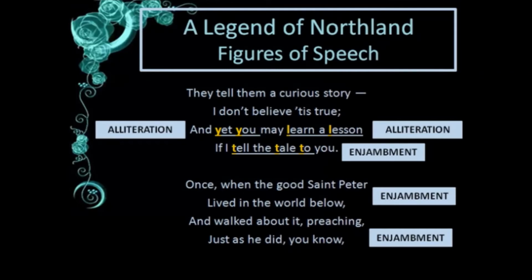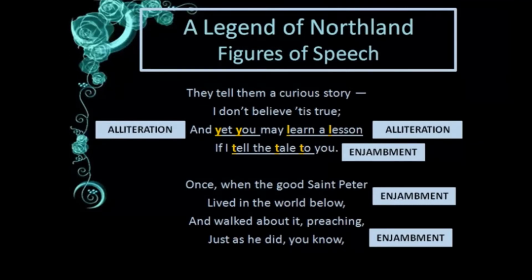And again in the fourth stanza, first and second lines are continuation, and third and fourth lines are continuing. See, "once when the good Saint Peter lived in the world below and walked about it preaching just as he did". So first and second line are continuation. In the first line there is no punctuation, you see, after Peter.